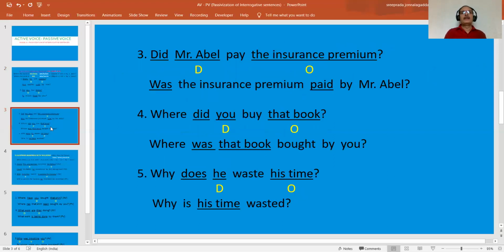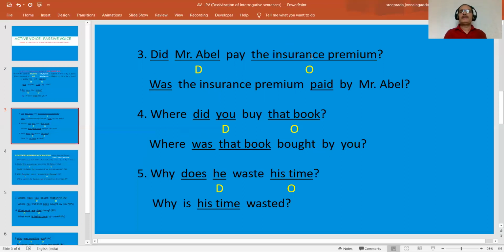Now let us look at the third example. Here the do form is in V2 form. Did Mr. Abel pay the insurance premium? Mr. Abel is the doer, the agent. Did Mr. Abel pay what? The insurance premium.